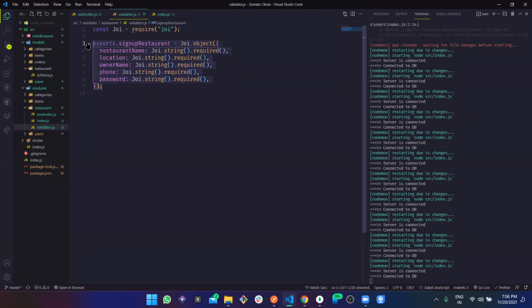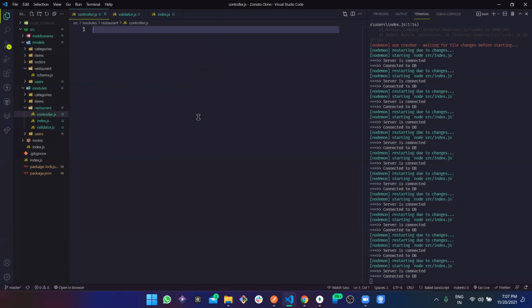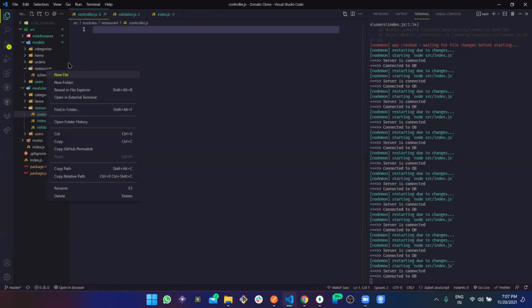See, here's a bit of complexity. You need to add two data into two different collections. Why? Because suppose we are going to add a restaurant, right? And you are also going to add the user who has that restaurant. So how do we do that? So in controller, firstly, let's see if we have, no, we do not even have the service here.